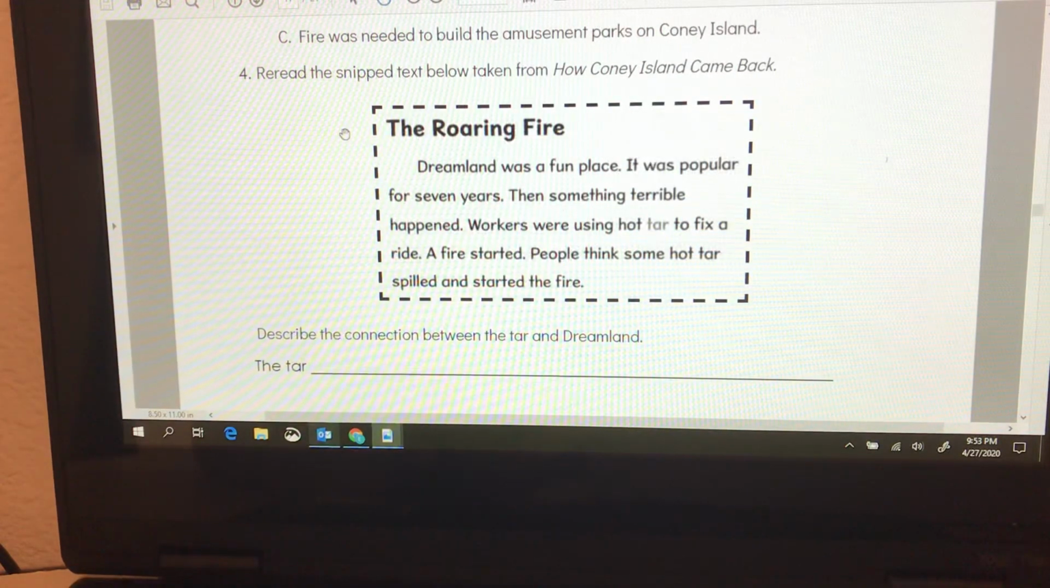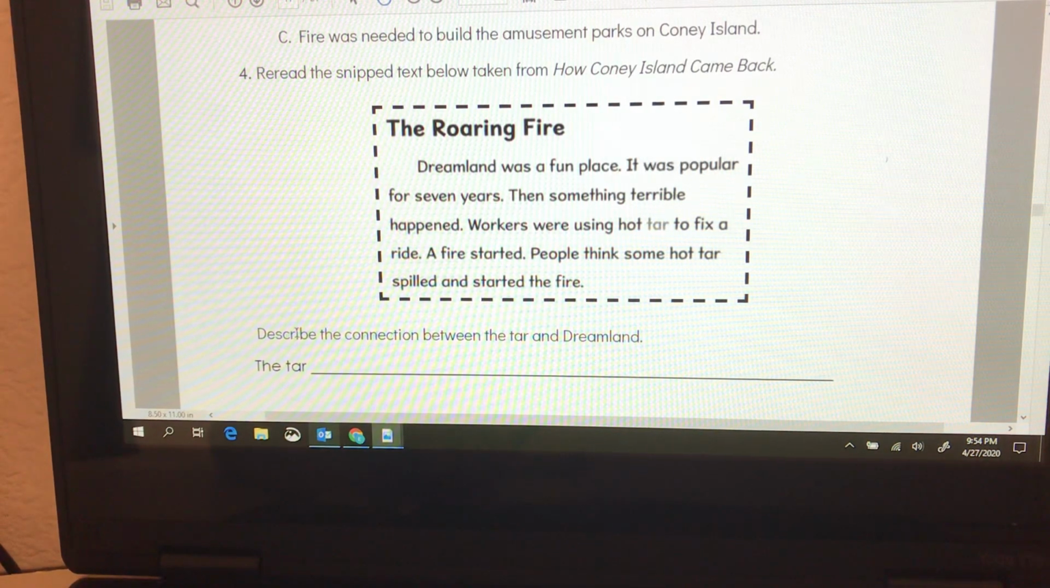All right, we're going to reread the snipped text below, taken from How Coney Island Came Back. So this is just one little section from the text we read on Monday. It says, The Roaring Fire. Dreamland was a fun place. It was popular for 7 years. Then something terrible happened. Workers were using hot tar to fix a ride. A fire started. People think some hot tar spilled and started the fire.